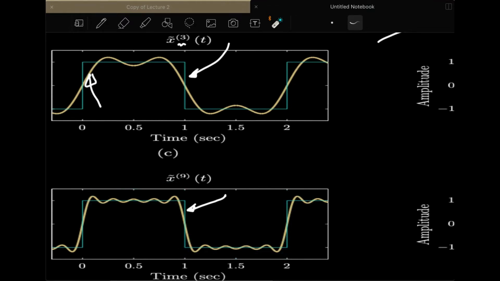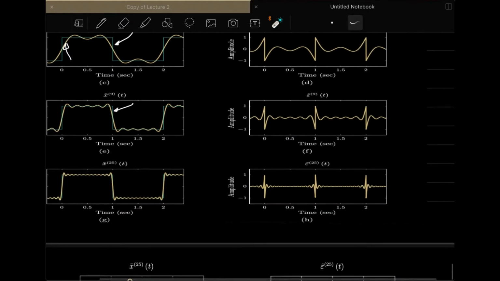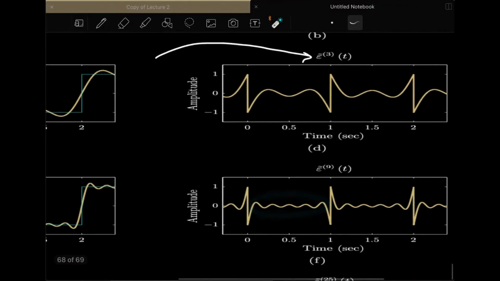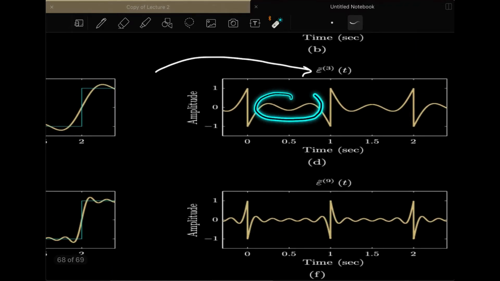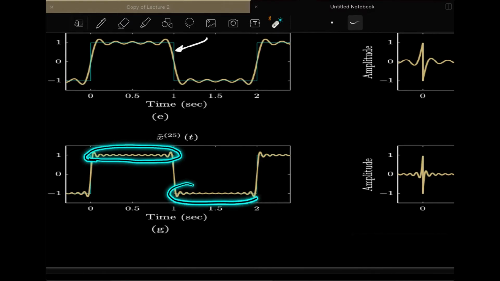And correspondingly you can observe the error for the ninth signal, and you can see this error is somewhat reduced compared to the error when you were using only three signals. But now when we increase to 25 terms, you can see that these ripples are still there, but you are getting closer to the original signal.